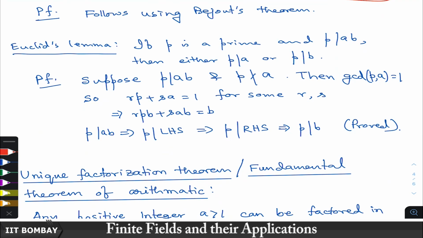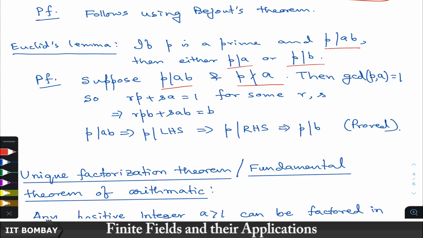Now Euclid's lemma is also a very important simple lemma, which says that if P is a prime number and P divides the product of two integers a and b, that is P divides AB, then either P divides A or P divides B. P must divide one of them. So to prove this, let us suppose P divides AB, but P does not divide A. If it divides A, then there is nothing to prove. If it does not divide A, then we will prove that P must divide B.